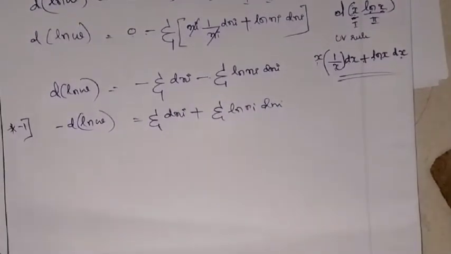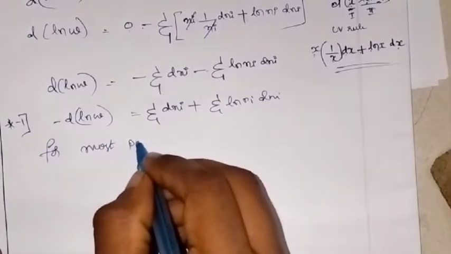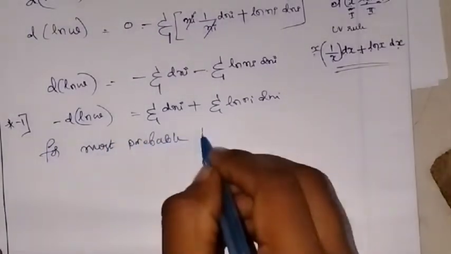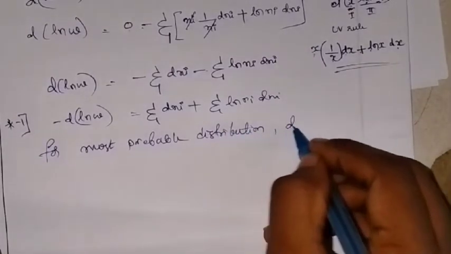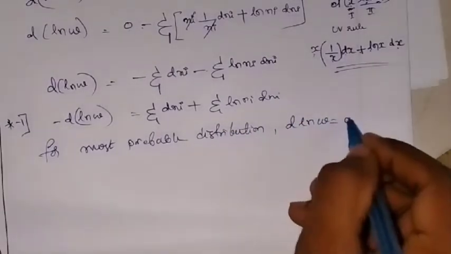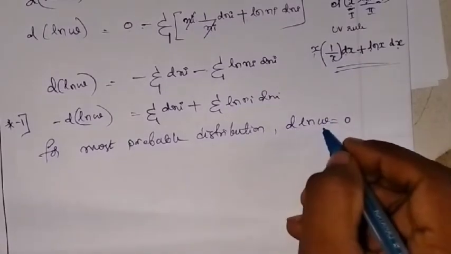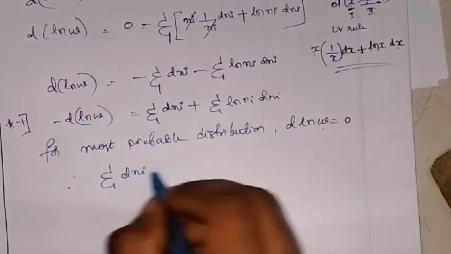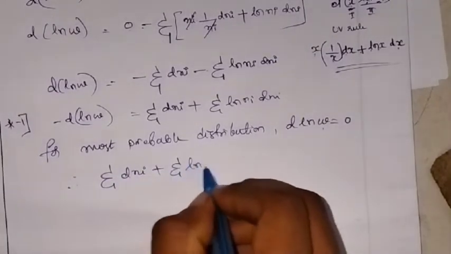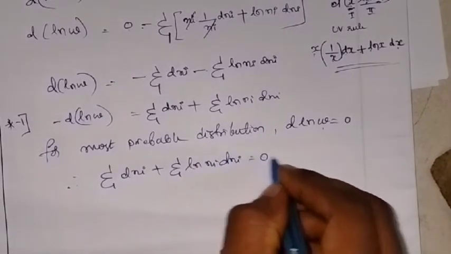Now for the most probable distribution, d ln W is 0. Therefore, the above equation becomes summation dni plus summation ln ni dni is equal to 0.